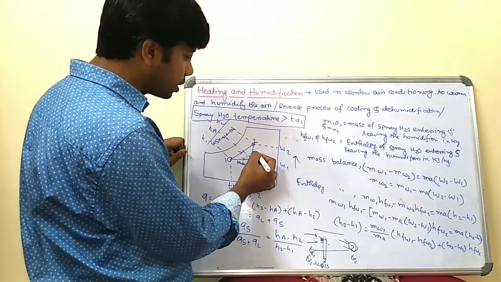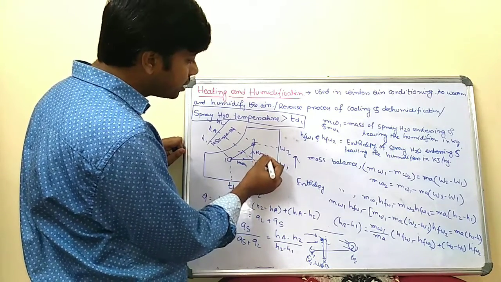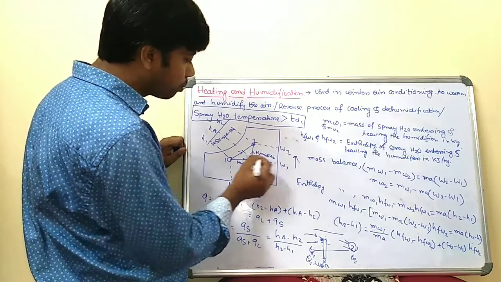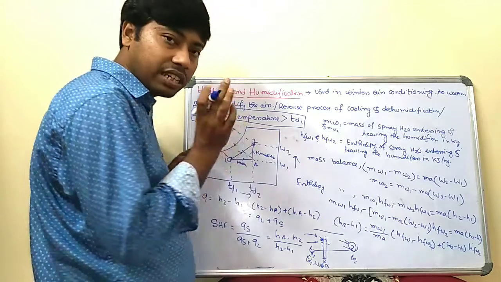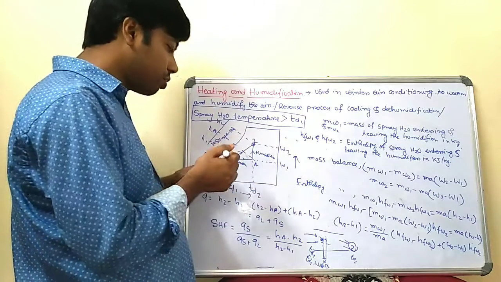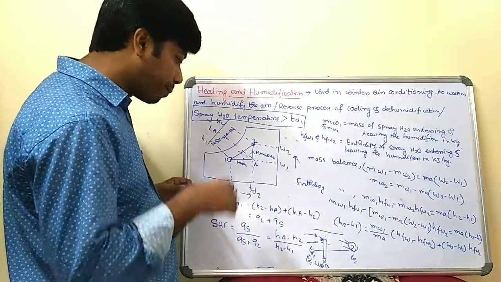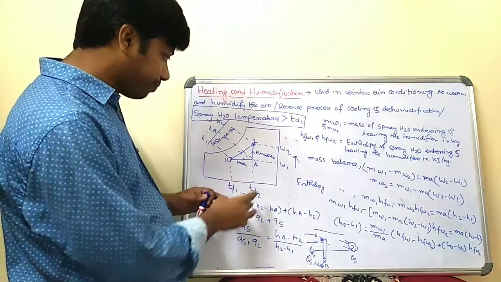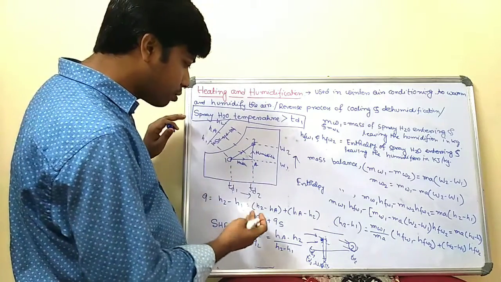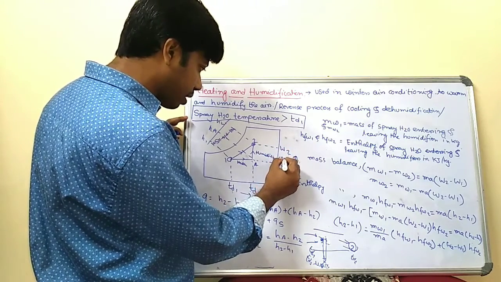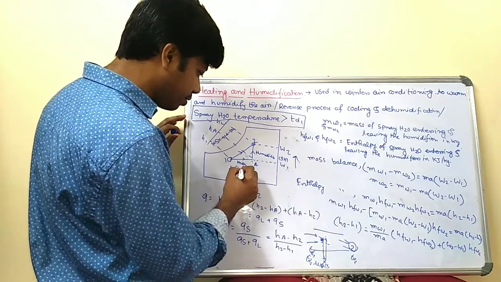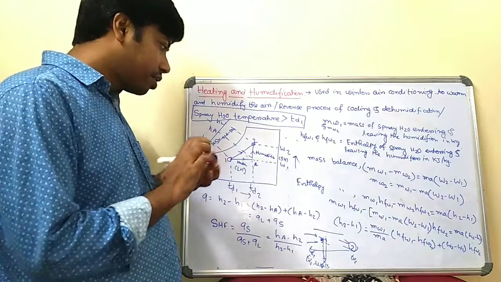So this is the humidification process. Ultimately, process 1 to 2 is the summation of process 1 to A plus A to 2, where 1 to A is the heating process and A to 2 is the humidification process. Okay. Now as you know, this is the sensible heat, due to sensible heat, and this is the latent heat, due to latent heat.